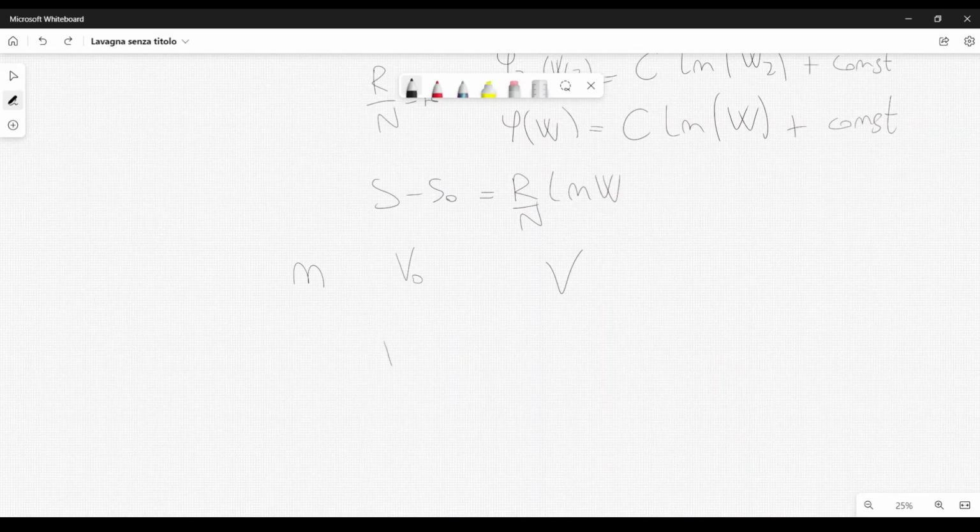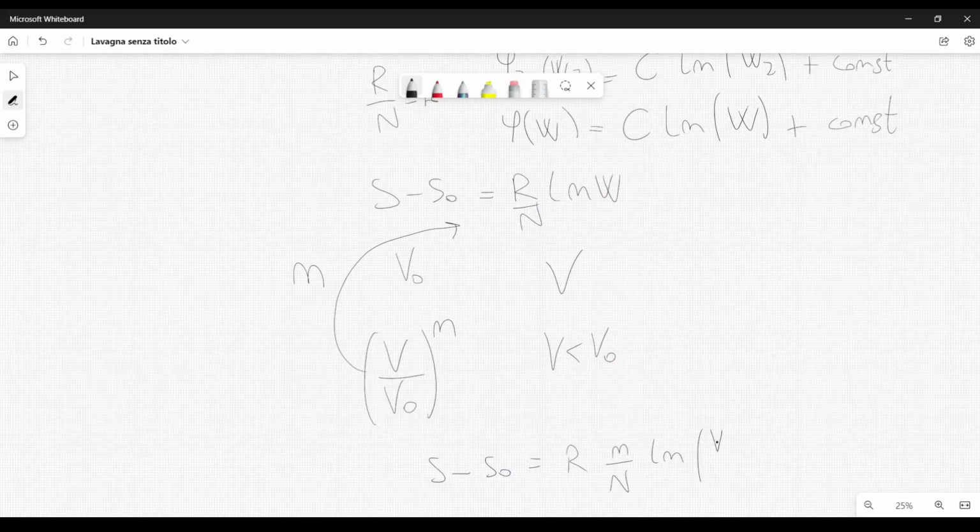We simply have to take the ratio between V and V0, which represents the probability that one particle goes into the volume V. But if we want n particles, then we have to raise this to the power n, where of course V is less than V0. It's a smaller volume. Therefore, if we put this expression there, we get S minus S0 equal to R over N times n, natural log of V over V0, like this.